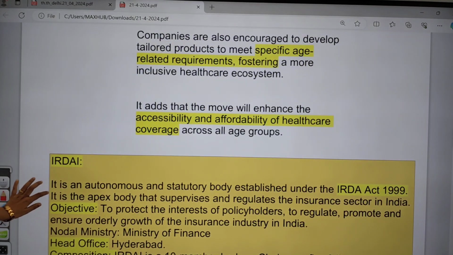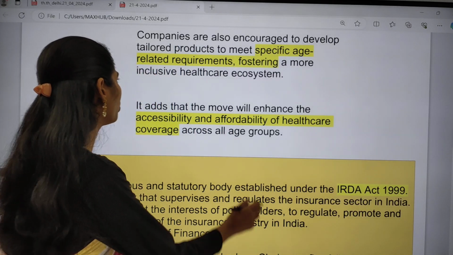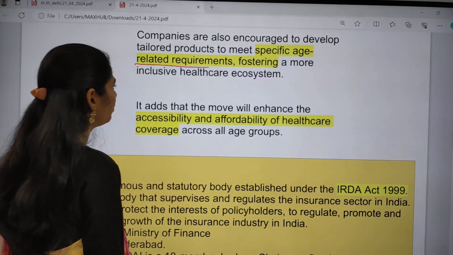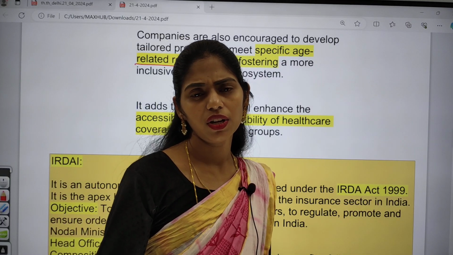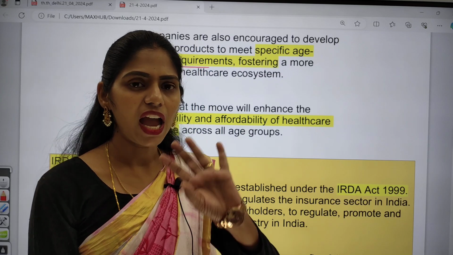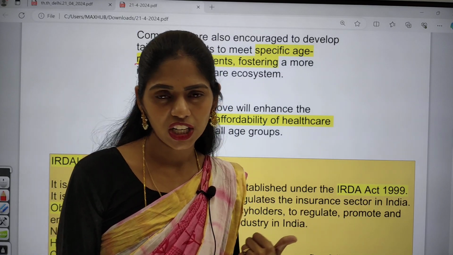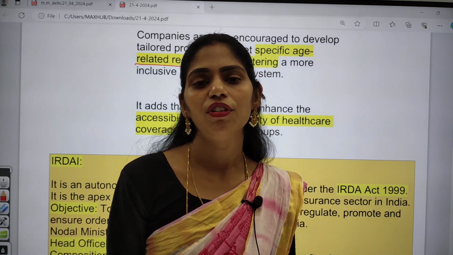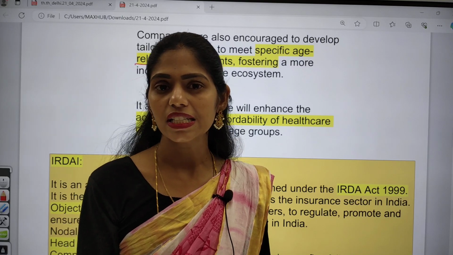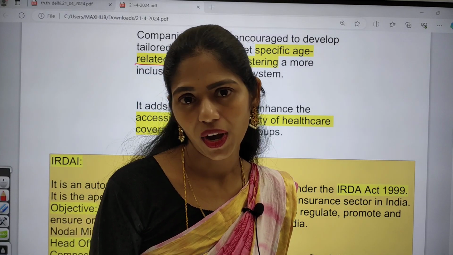That is the news, and if you are talking about the advantage, this will be helpful for meeting the special requirements of senior citizens, and it will be very helpful for making our healthcare inclusive. That is one important goal of healthcare, right? We have to make our healthcare inclusive. If you come with this type of change in health insurance, it will become very helpful and affordable for these elderly or senior citizens to get proper healthcare and to address their health requirements.